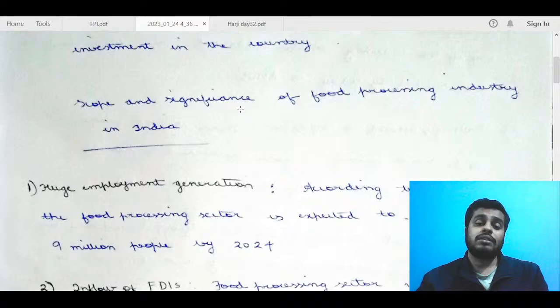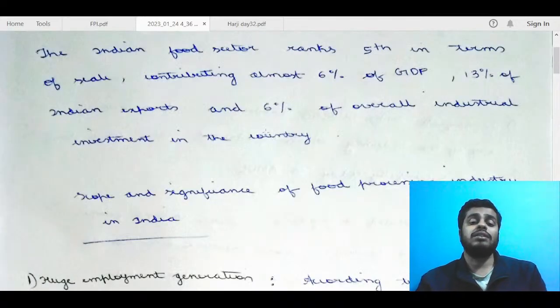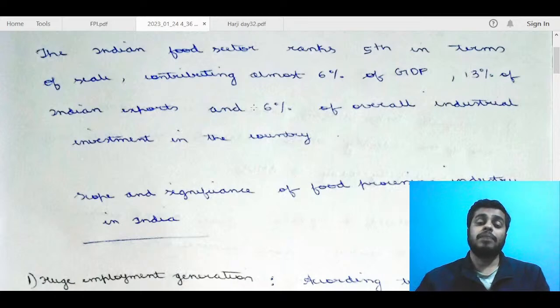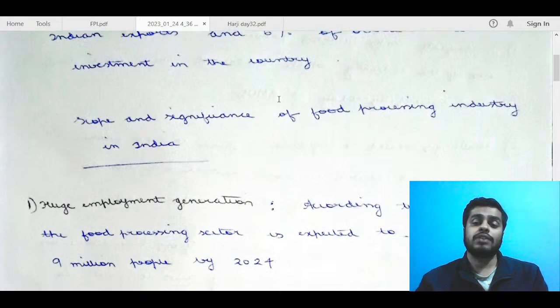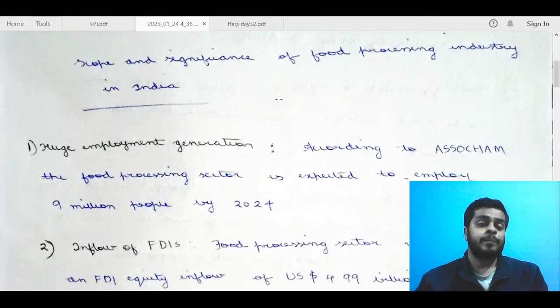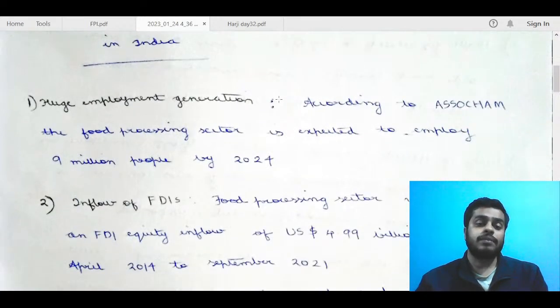I am not going into details of the data right now. I would just ensure that it is correct, because I think multiple sources have some variations in data and it is not possible to correct it. But overall, I think you have written well, and that is a decent introduction. Scope and significance of food processing industry in India. Huge employment generation according to SOCHAM.